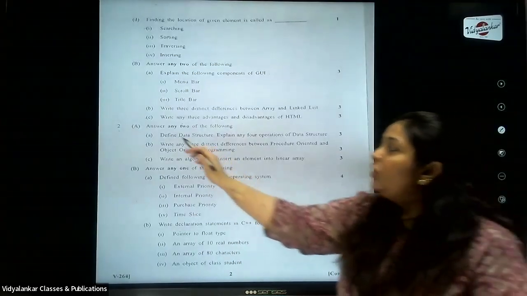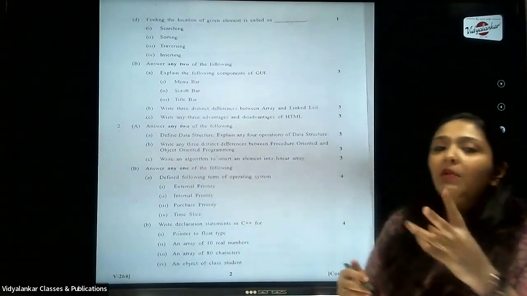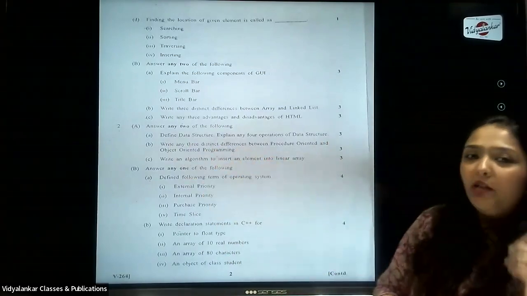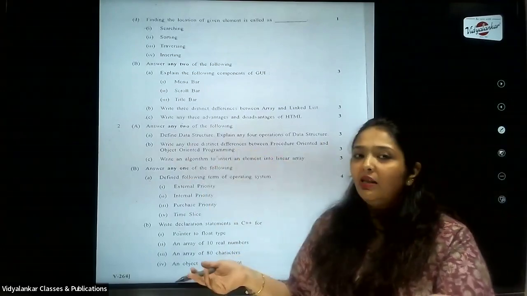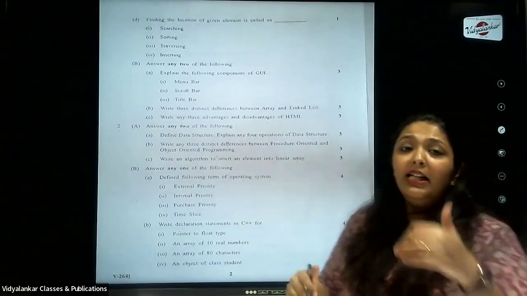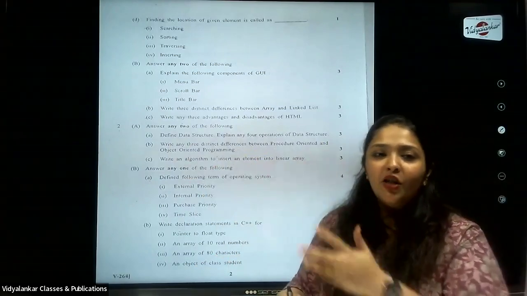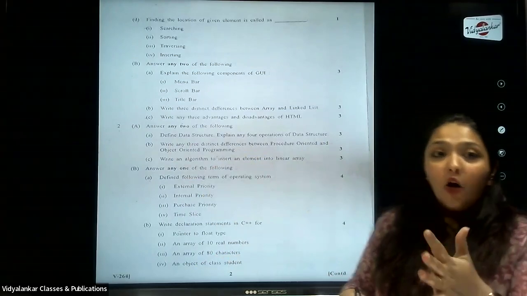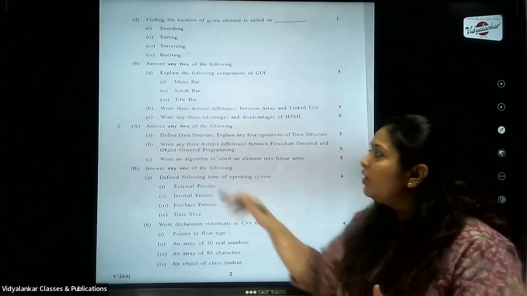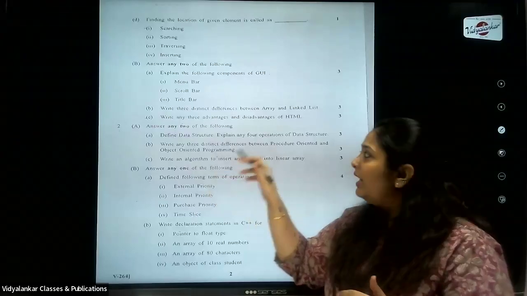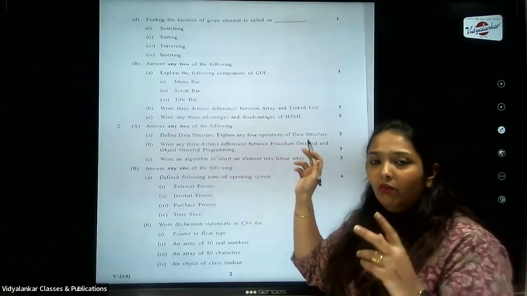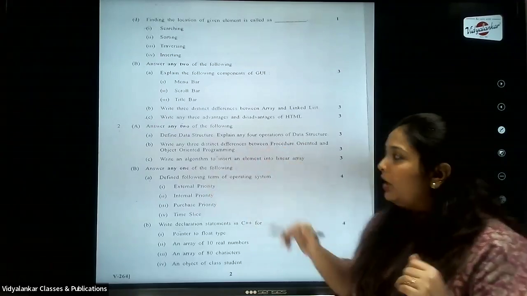We start with question 2A. It says attempt any two. Here the question is: define data structure, explain 4 operations of data structure. We already discussed that you define a data structure, then insert, delete, search, traverse, sort. These are a few operations you will perform on your data structure. It's a 3 marks question: 1 mark for the definition, and they have told you 4 operations, so half a mark can be given for each operation.